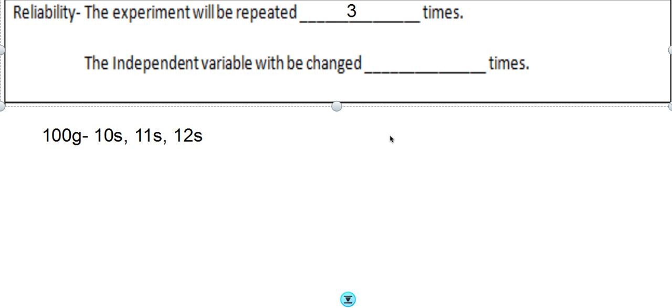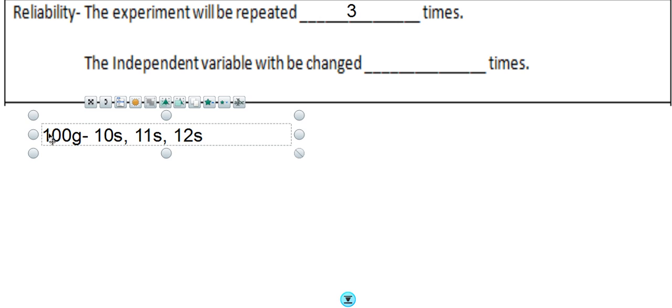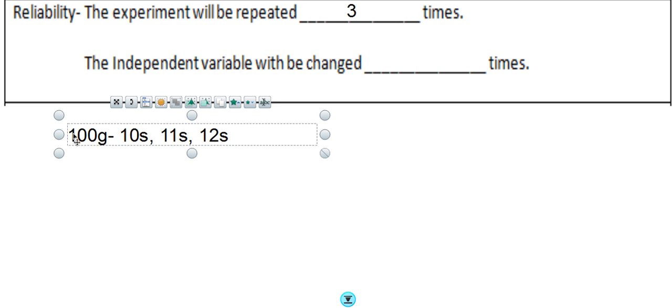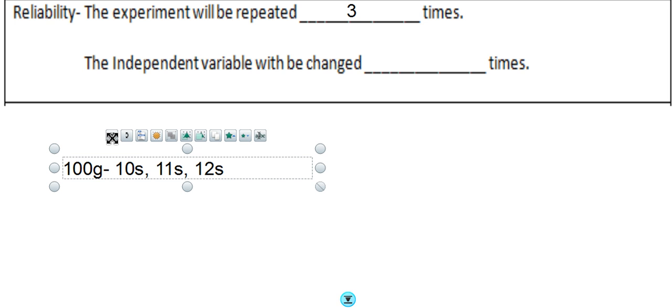Now, the independent variable is the thing in your experiment that you are changing. Okay, so it's the one thing that you've decided to change. Now, if it's numeric, in other words, it's a number. So, for example, in my experiment here, my independent variable is being measured in numbers. 100 grams, 150 grams, 200 grams, 250 grams, so on and so forth, okay? They're all numbers. That means that we need to change it a certain number of times.